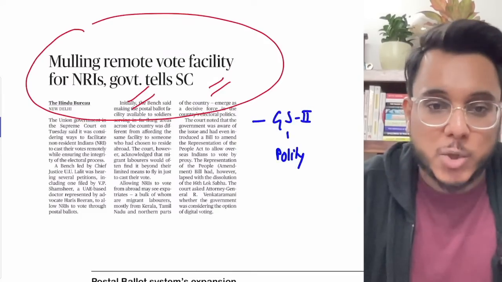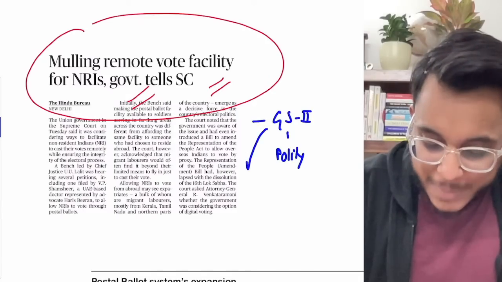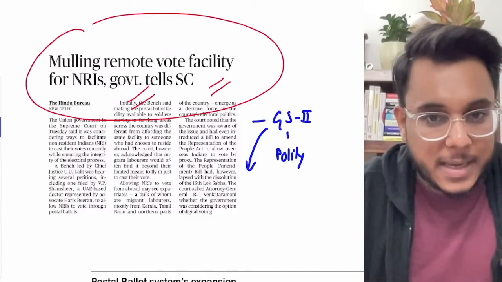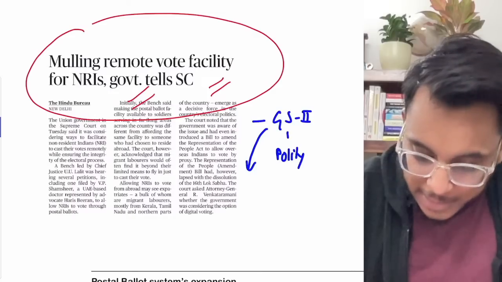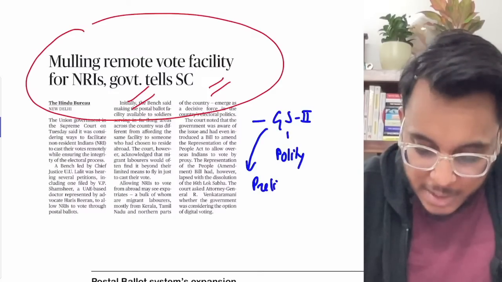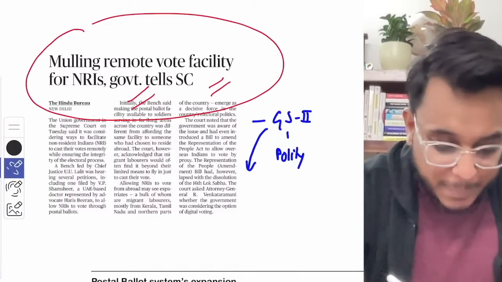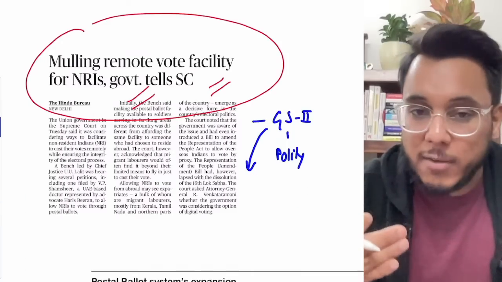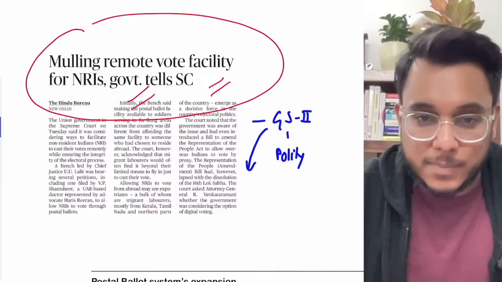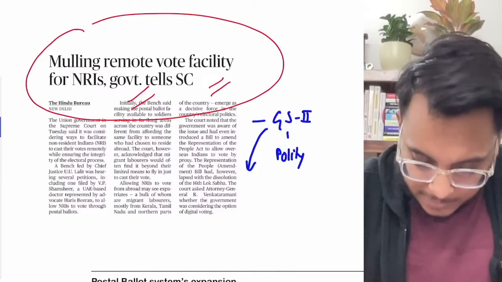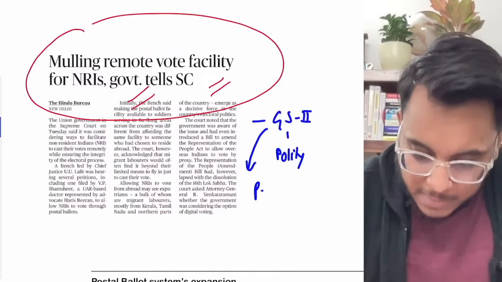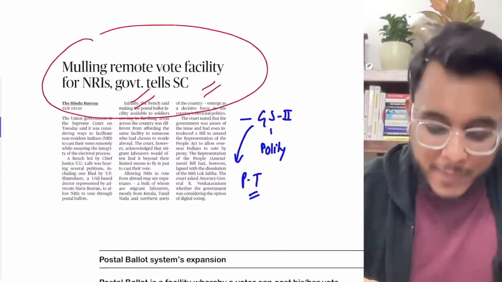GS paper number 2, issues related to the polity, and basically some of the basics we'll see here, which can be importantly utilized for the prelims examination also. So we'll understand the postal ballot system, the people who can vote through the postal ballot system. Okay, so that also we'll see here. Prelims examination, preliminary test, fine also.